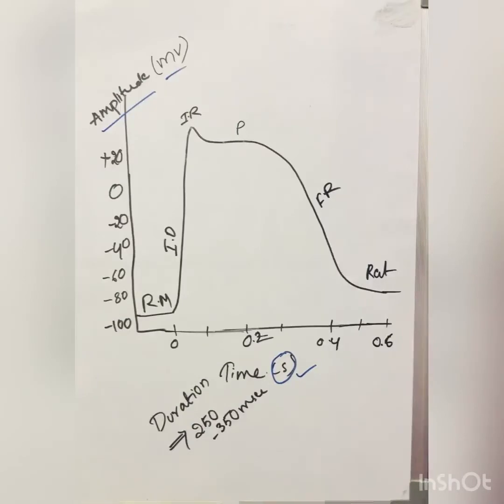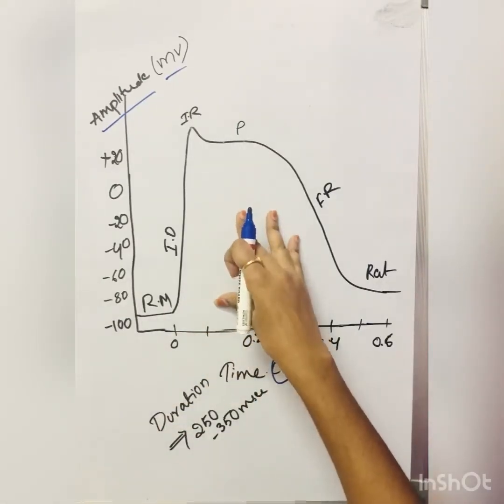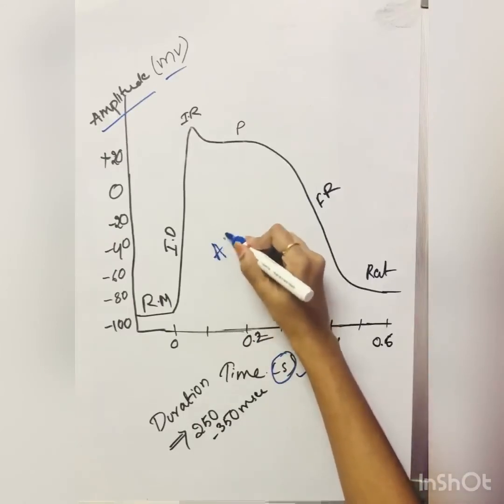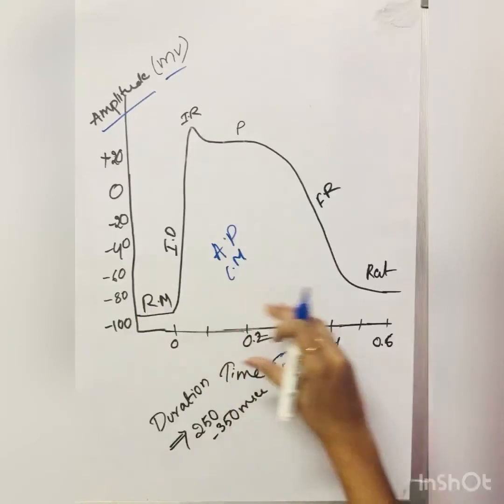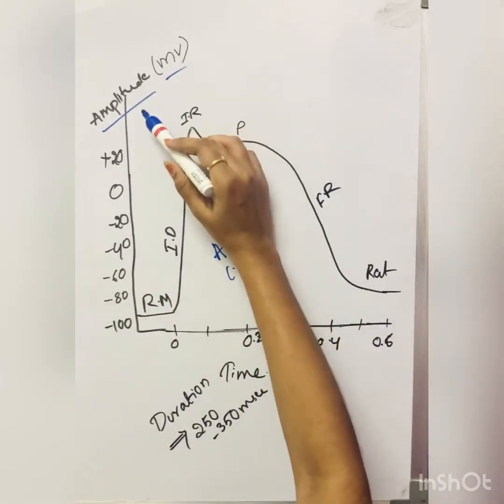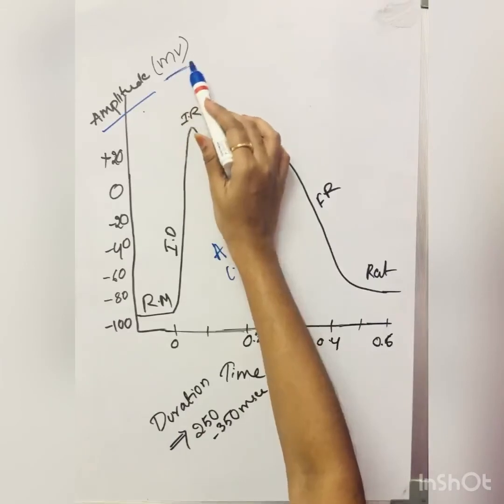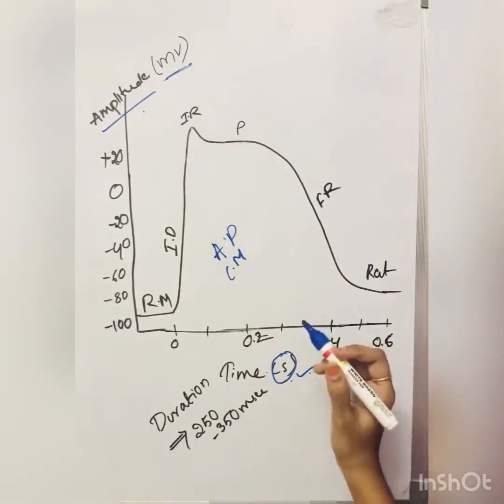Now we will discuss the graph which represents the 4 phases of the action potential in the cardiac muscle. Here the x-axis represents the time, whereas the y-axis represents the amplitude, which is expressed in mV.